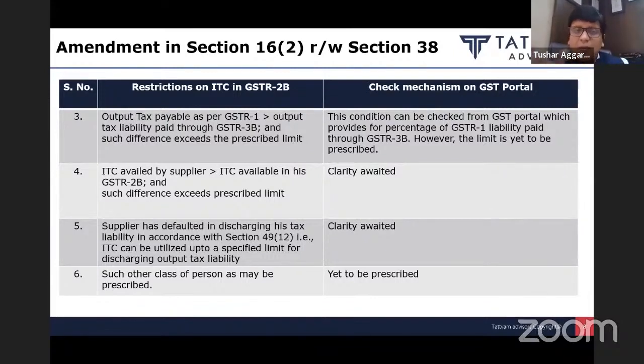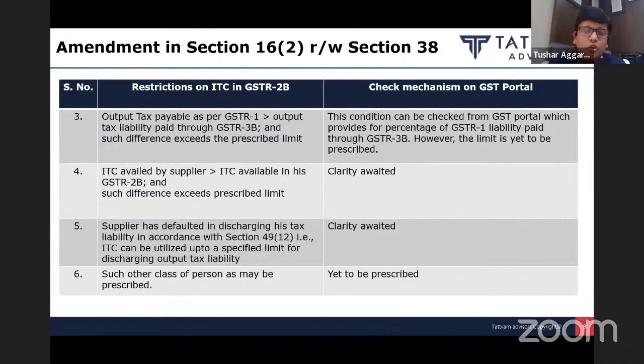If it is more, I will bar the credit. Next, also make sure that he is availing credit rightfully. There should not be an inward reconciliation gap in the books of the supplier. Whatever credit your supplier is availing in his GSTR 3B should reconcile with his 2B, and there should not be much difference beyond the prescribed limit. Burden on you.